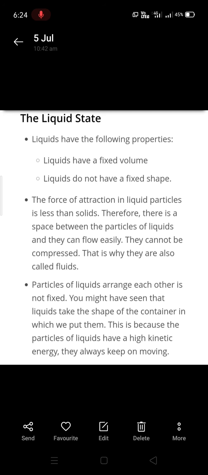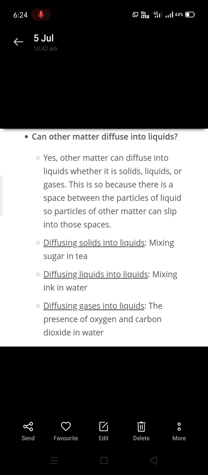And liquids take the shape of the container in which you put them, and they have slightly more kinetic energy compared to solids. That's the reason they'll start moving from one place to another when you drop them. Now the question is, can other matter diffuse into liquids? Yes, even other matter can diffuse into liquids, whether it is solids, liquids or gases, because there are certain spaces or gaps between the particles of liquid, so other particles can easily slip into their spaces.